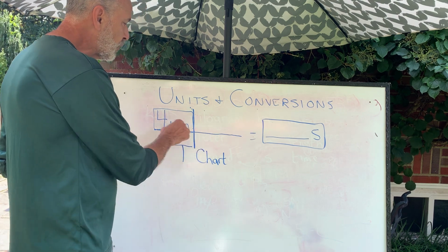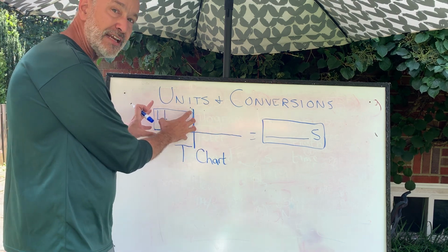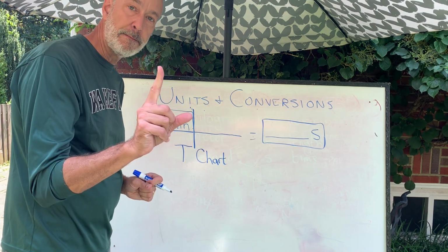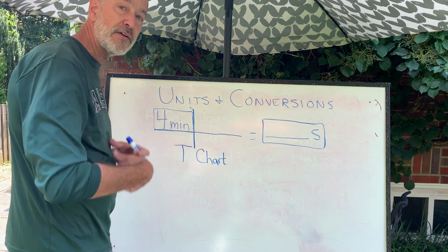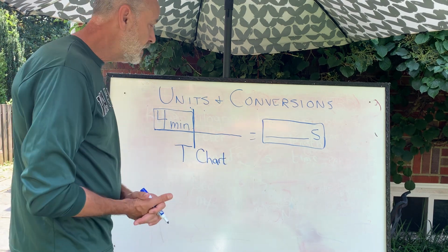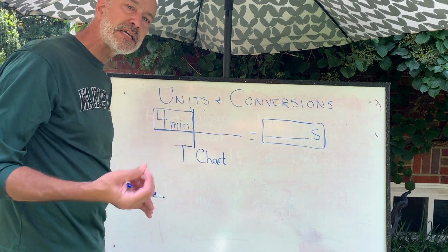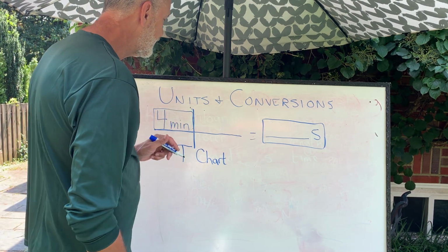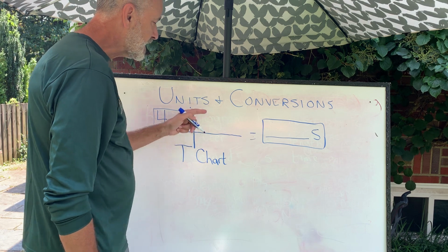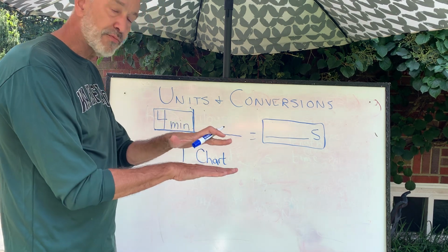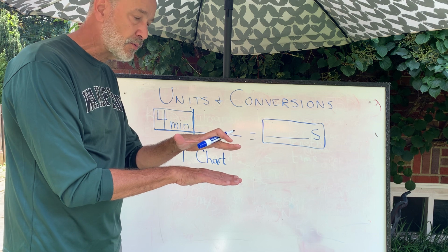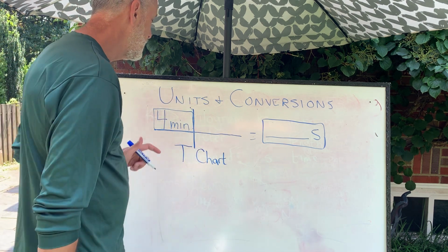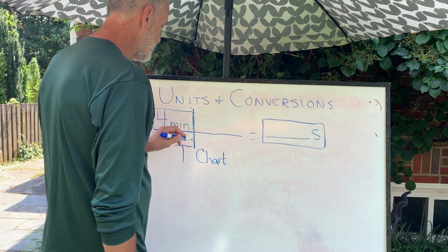Well, if I want to take this and not change the amount, I want to multiply it by a fancy version of 1. Okay, if I multiply this by 1, I'll have the same amount at the end. But since I want to change the name, what I mean by a fancy version of 1 is this conversion factor. And the conversion factor is the top and the bottom of this fraction that I'm going to multiply by is going to be equal to 1. Well, if the top and bottom are the same, it ends up being 1. I said that wrong before, but let's stick with me.